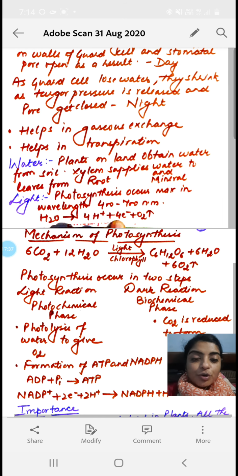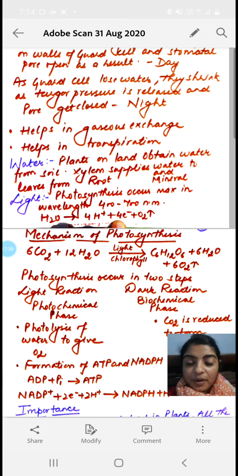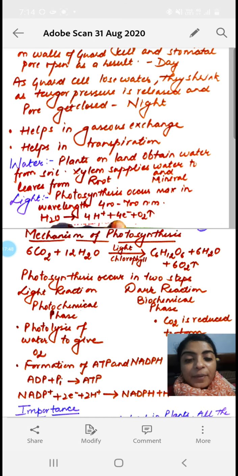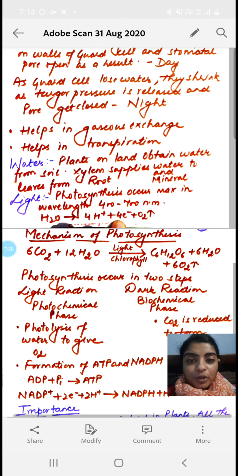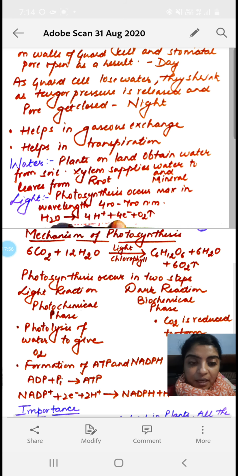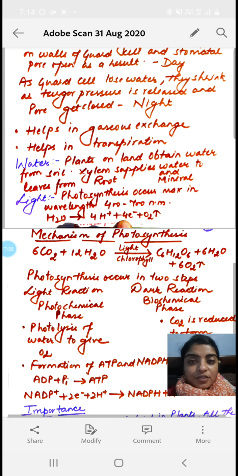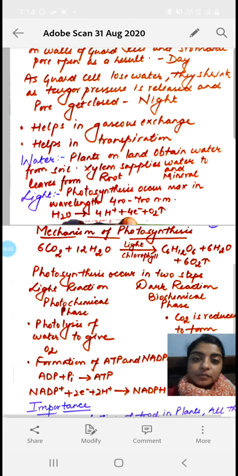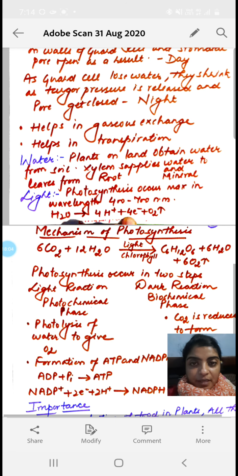Now you should know the meaning of the word transpiration. Transpiration means the loss of extra water via the leaf stomata. Whatever extra water the plant has, the plant removes through the stomata from the plant body. Clear? So that process is called transpiration, which is again done by the help of stomata.